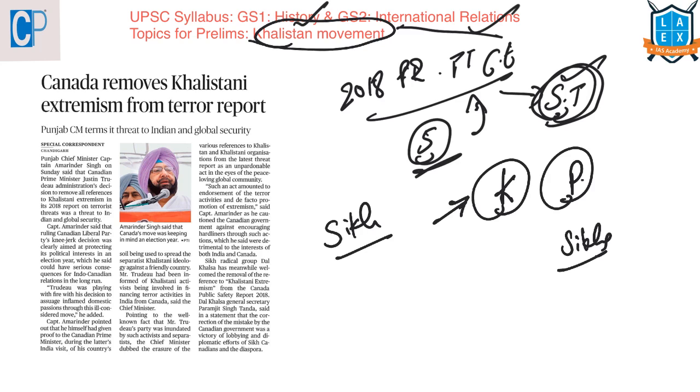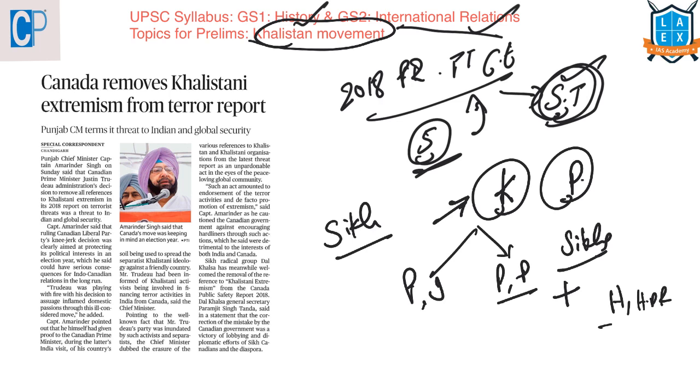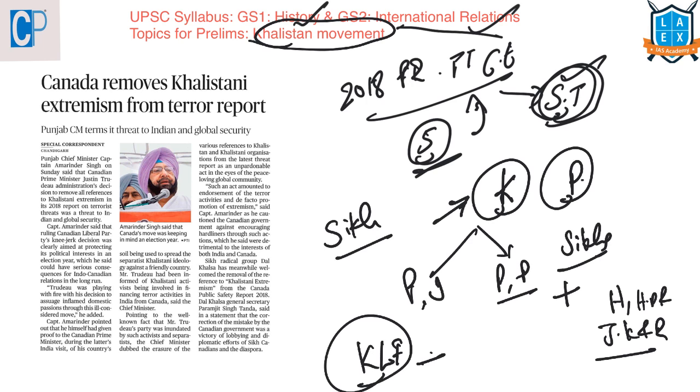The territorial definition of Khalistan consists of both Punjabs, Punjab in India and Punjab in Pakistan, along with some parts of Haryana, Himachal Pradesh and Jammu and Kashmir, and also some parts of Rajasthan. In December 2018, our Indian government declared the Khalistan Liberation Force a banned organization under the Unlawful Activities Prevention Act of 1967.